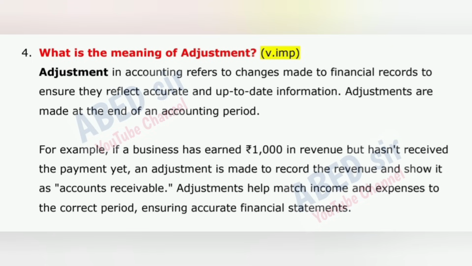What is the meaning of adjustment? Adjustment in accounting refers to changes made to financial records to ensure they reflect accurate and up-to-date information. Adjustments are made at the end of an accounting period.